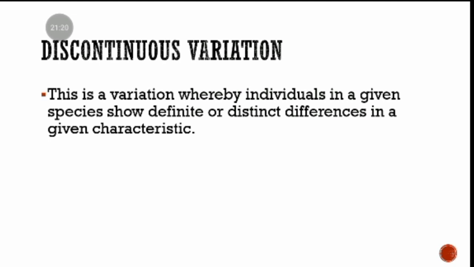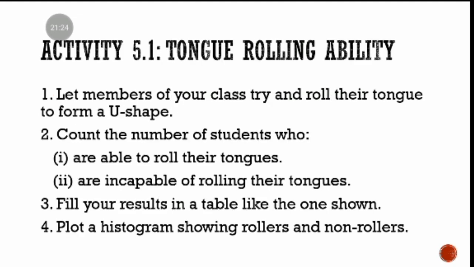Now, an example of an activity that you can do to demonstrate discontinuous variation is the tongue rolling ability. Of course, there are more that you could try, but I remember when I was doing my secondary school, this was one of the questions that we were ever asked. It might be on a mock or the national exams, I'm not so sure, but they asked us to do an experiment to demonstrate a discontinuous variation, and tongue rolling was the answer.